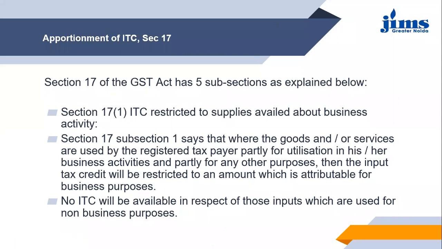In subsection 1, we talked about business and non-business activities: if the supplies are being used for the business activity as well as for any other purposes, then the ITC will be apportioned in the manner that the ITC will be claimable only for the goods or the services that we have used for business purposes. The ITC can be claimed proportionately for that portion only. There will be no ITC for the goods or the services that we have used for non-business purposes.